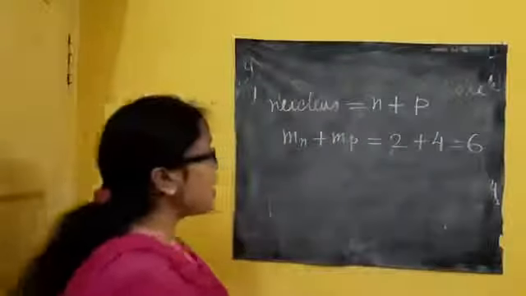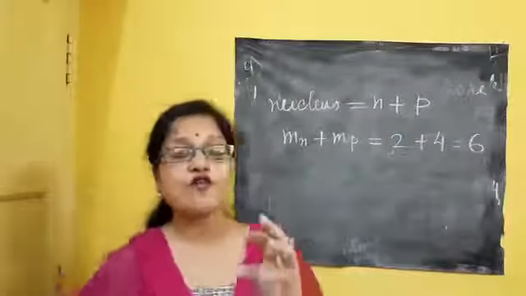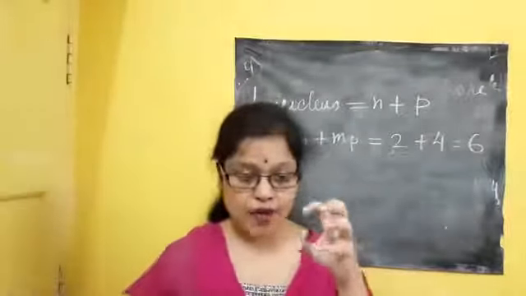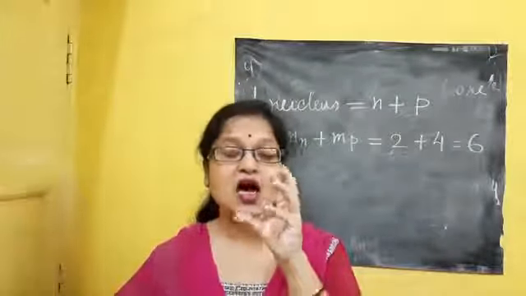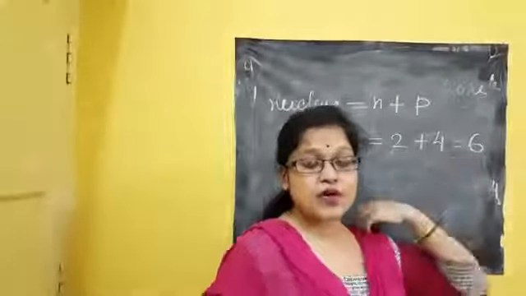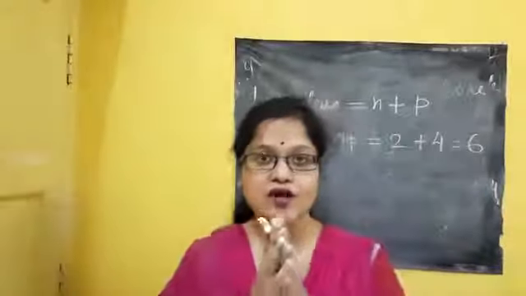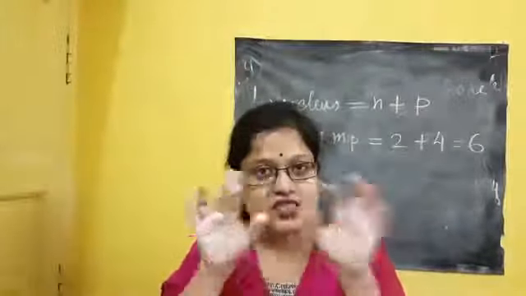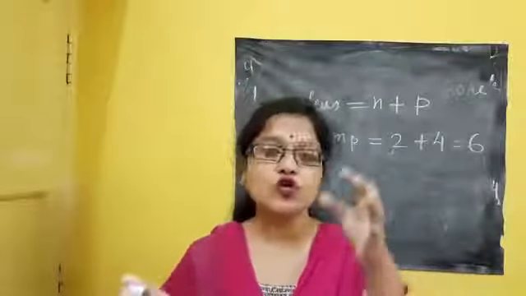But when I calculate the mass of only the nucleus, I will get a value less than 6. Means when the neutron and proton combine together, and for the same neutron and proton I calculate the mass, there is a huge difference.